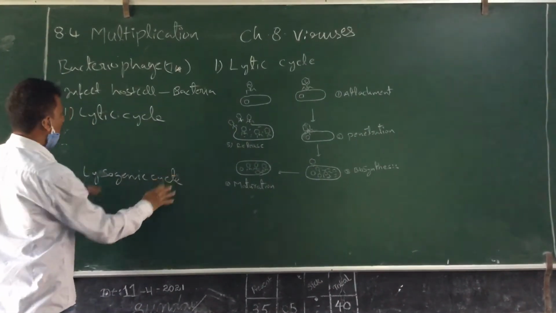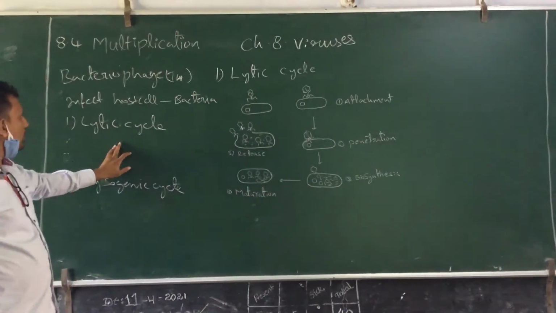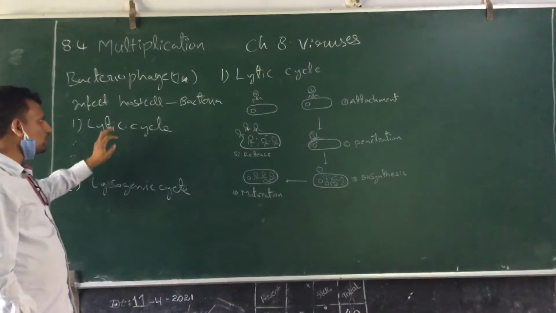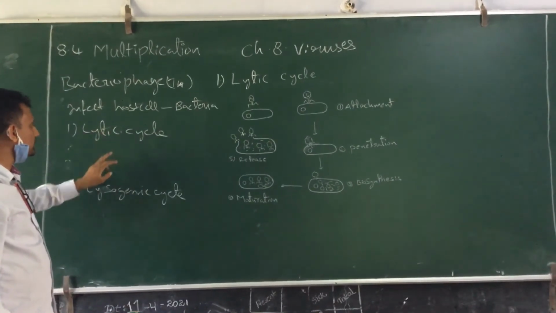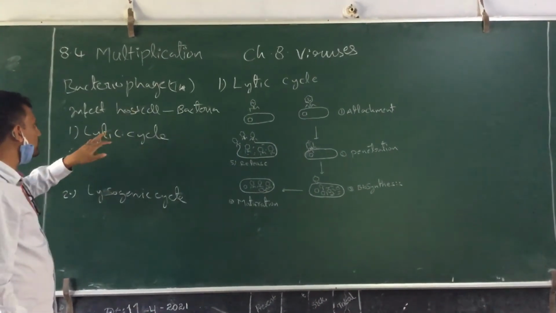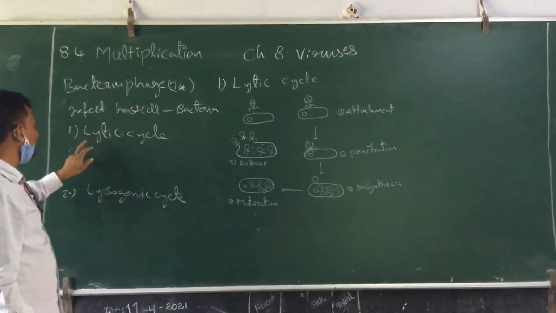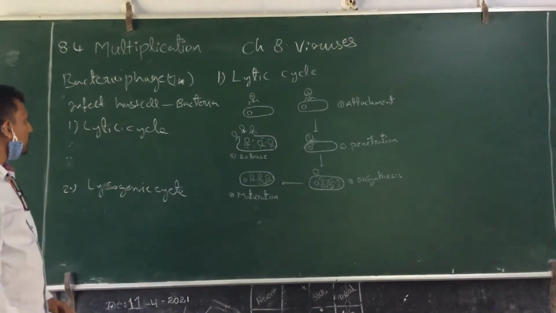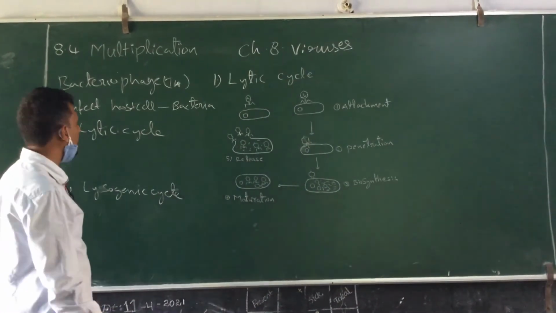Lysogenic cycle. There are two methods, two multiplication cycles, that the bacteriophage T4 uses for multiplication. One is the lytic cycle and another is the lysogenic cycle. So let us see what is the main difference between them.